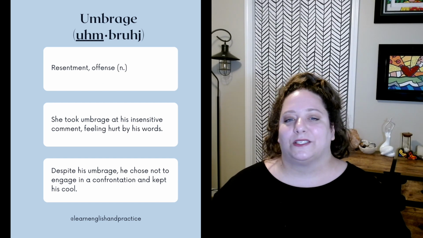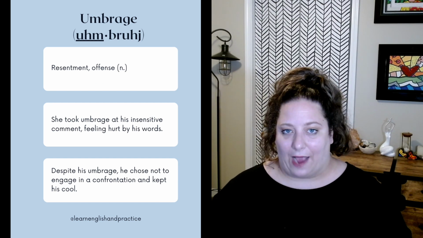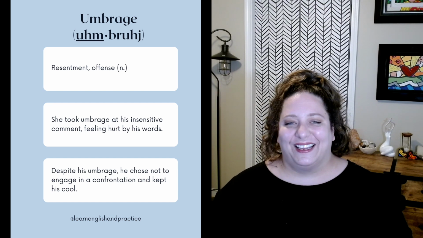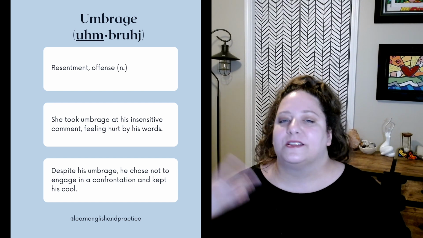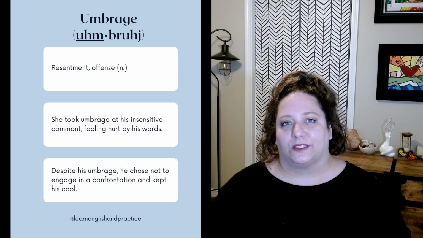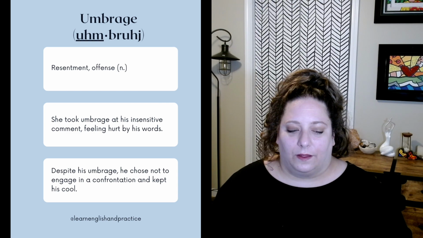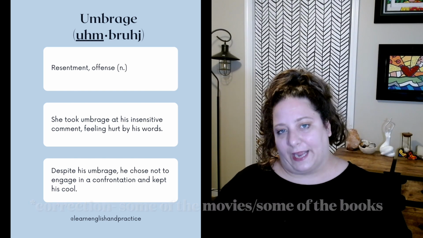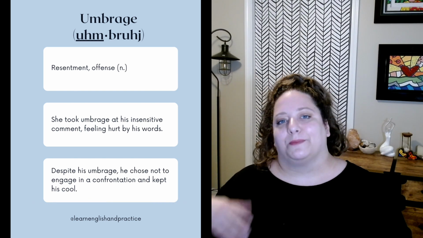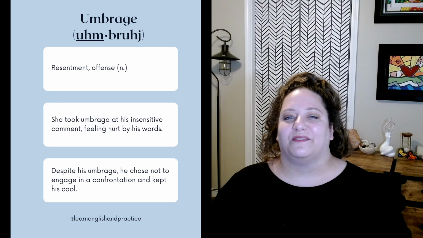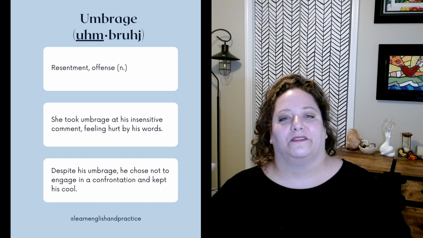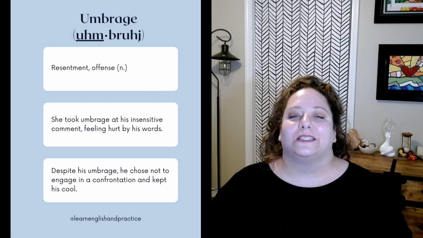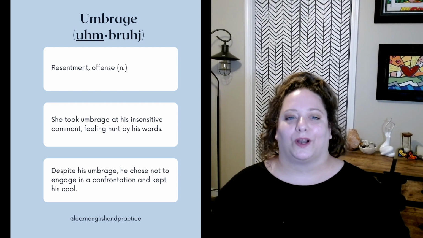Umbrage. This means resentment, offense. It's a noun. So to have umbrage against someone is to have a really negative feeling. There's a negative connotation with this word. I know in the movie Harry Potter, and also, of course, the book, one of the characters is named Miss Umbrage, and she has a very negative set of characteristics. So you can tell her name was inspired by the meaning of this word.